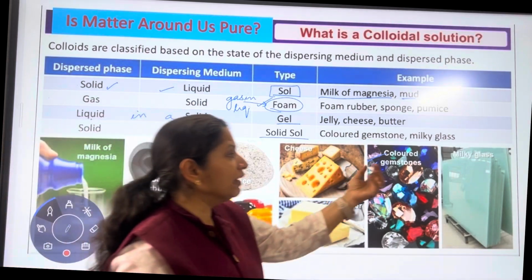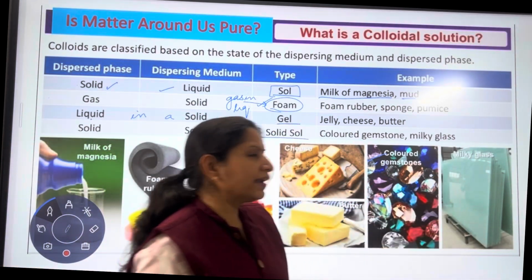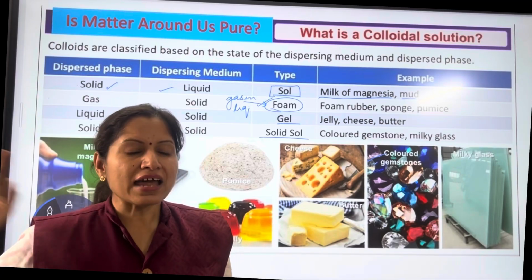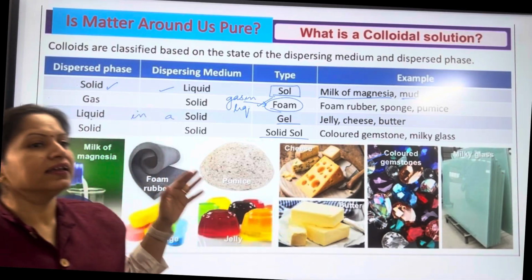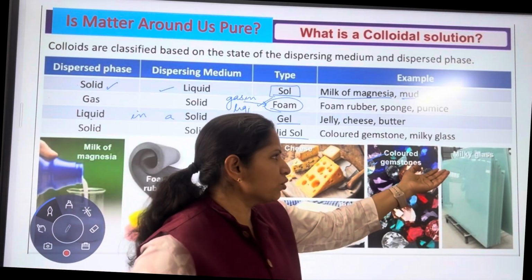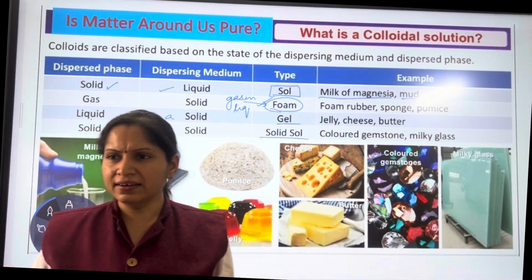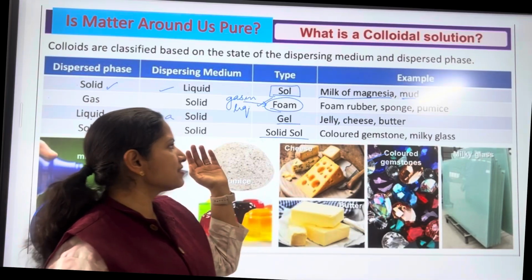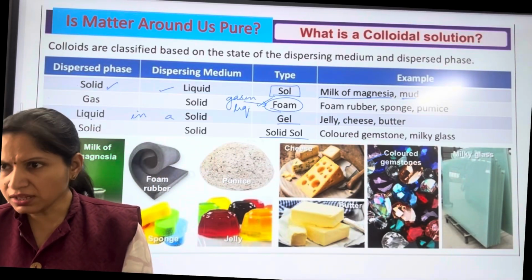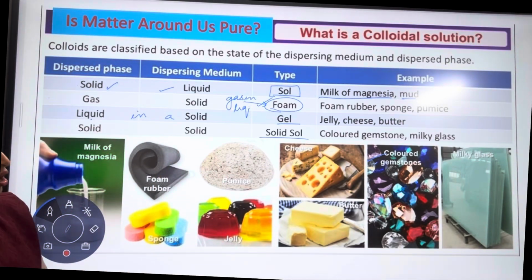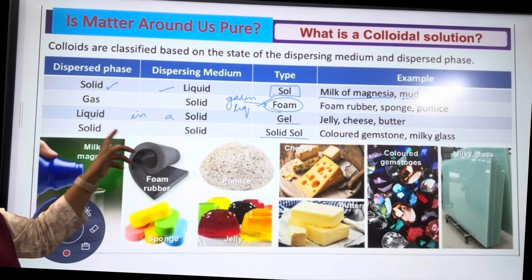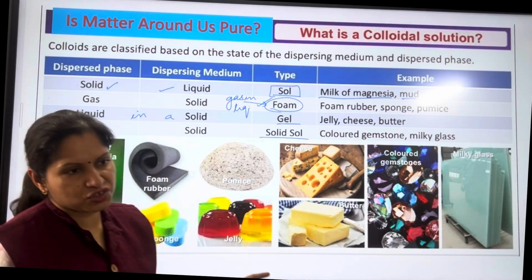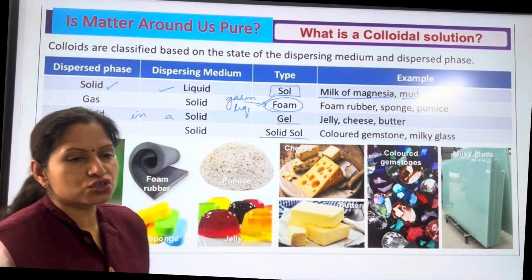And milky glass. Have you seen such glass that has a milky appearance? In your class also you can see that. That milky glass is due to the presence of a solid in another solid. In the glass, some milky substances are added during the preparation of the glass, and that is another example of a solid sol. So when will we call it a solid sol? When a solid is present in another solid, then we call it a solid sol.